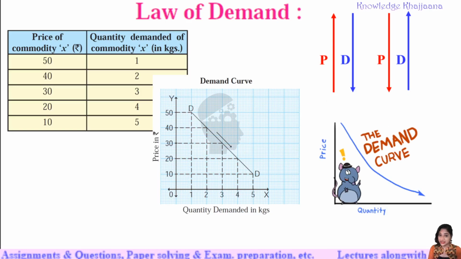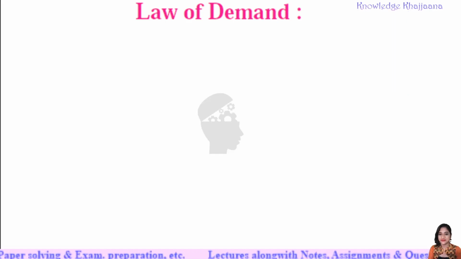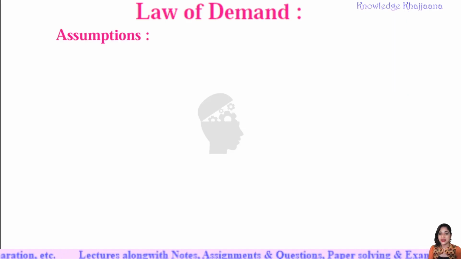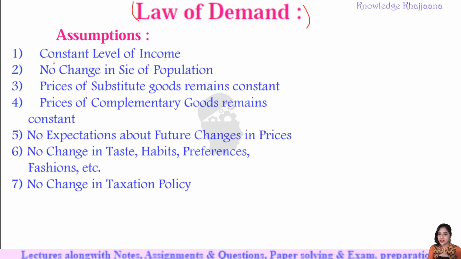But with some assumptions. A law of demand can be proved true only if we consider some assumptions. Which were these assumptions? The assumptions were that the income level of the consumer must remain constant. The income must not change.